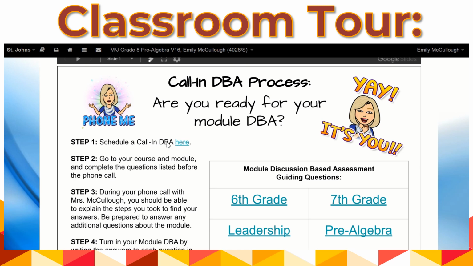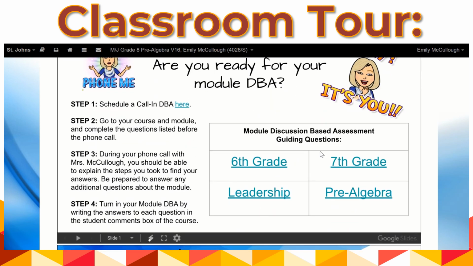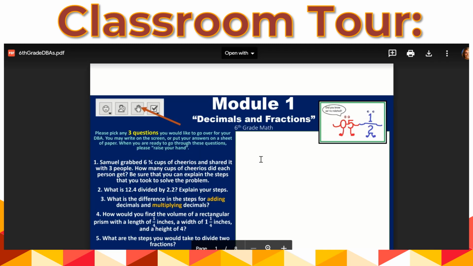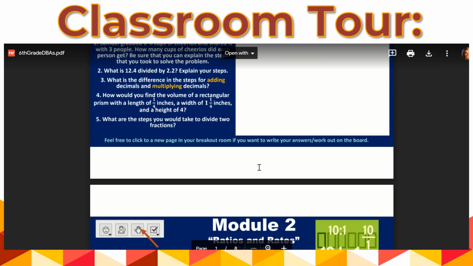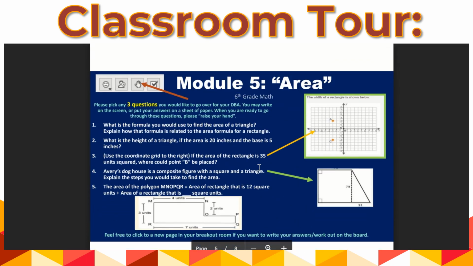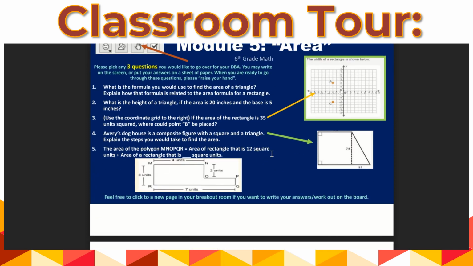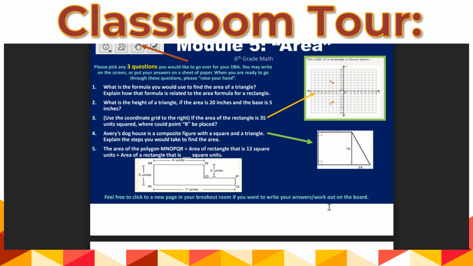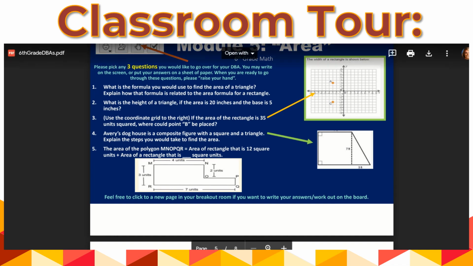Step 2 says go to your course and module and complete the questions listed before the phone call. So if you look here, there's different classes here depending on your course. You'll click on the course that you're in. So for instance, if you're in 6th grade, you'll click on 6th grade. It's going to open up all of the DBA questions that you have here from the online DBA session a while ago. So if you're in module 5, you'll just scroll down until you see 5. It's going to give you all your questions. It's going to give you 5 questions. So the best way to prepare for the DBA is to actually complete all 5 of those questions and have your notes and the answers to those questions in front of you when we do our DBA on the phone.